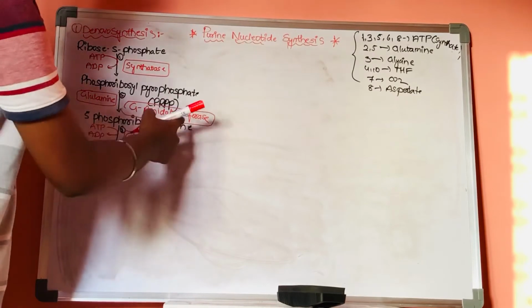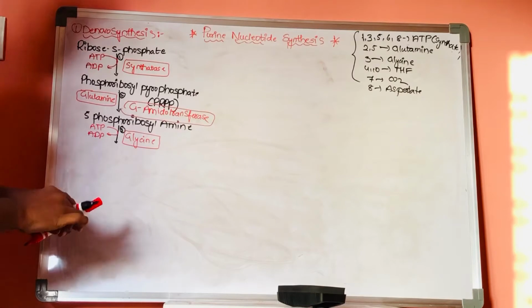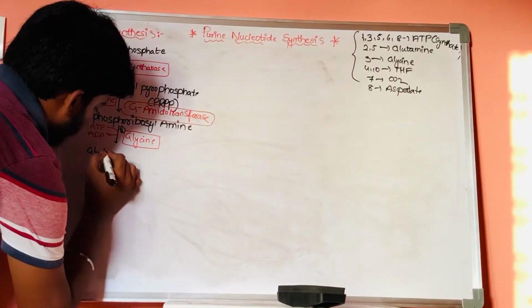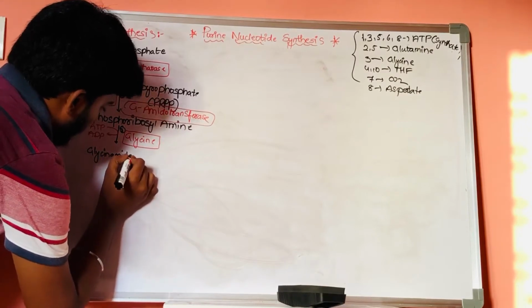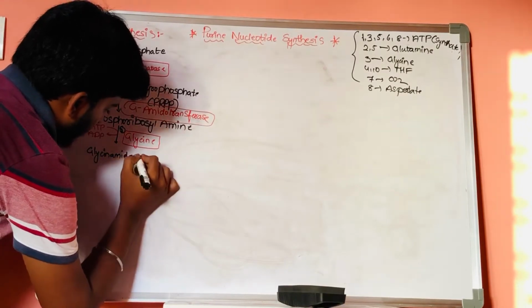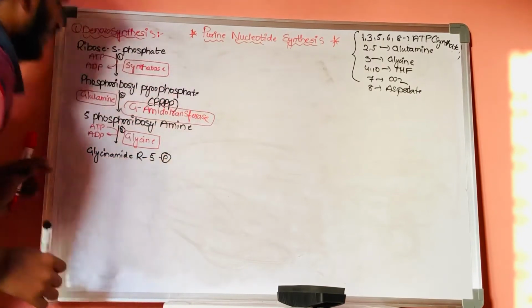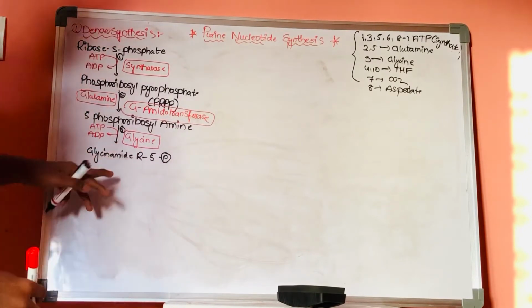This 5-phosphoribosyl amine, by utilizing this ATP with the help of glycine, results in the formation of glycinamide ribosyl 5-phosphate. Glycinamide ribose 5-phosphate. Now, in the fourth step,